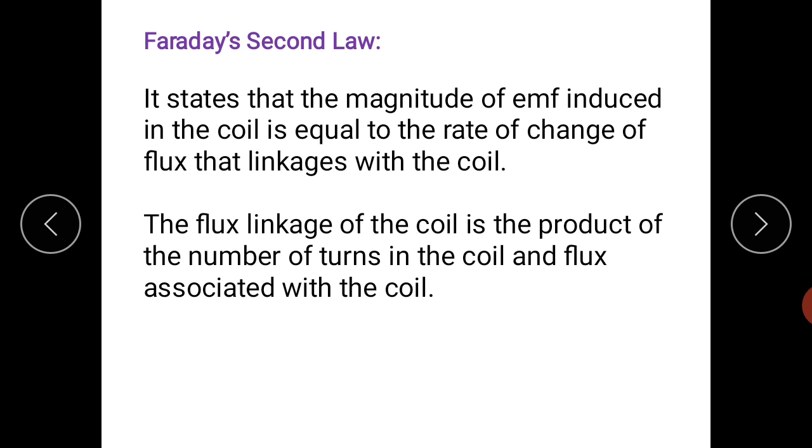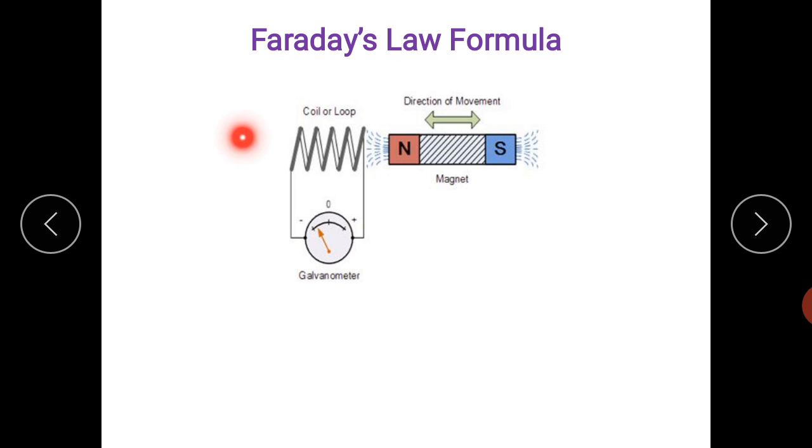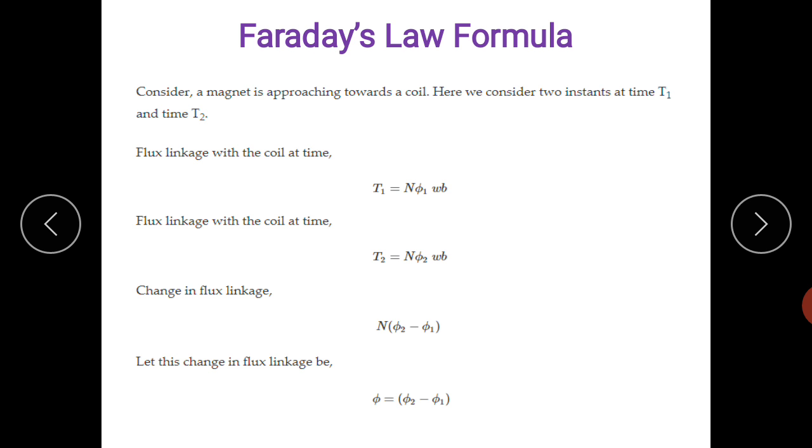Now phi is flux and rate of change of phi, that is d phi by dt. The flux linkage with the coil is the product of the number of turns of the coil and flux associated with the coil. Now see this diagram for Faraday's law, and this is the coil, galvanometer is there, and the magnet can be attracted or it can go away. So what is Faraday's law formula? We will just consider the magnet approaching towards the coil, and here there are two time instants we have considered, T1 and T2.